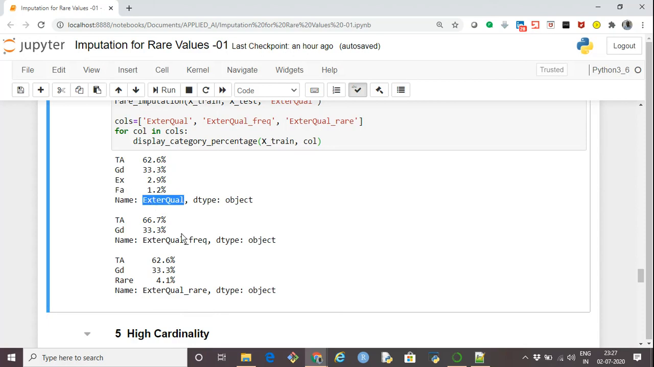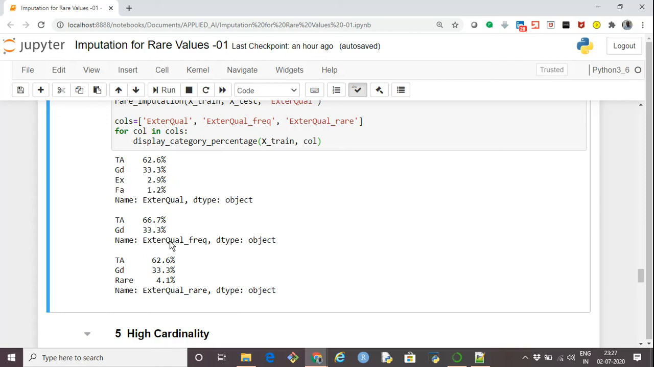Now, if you see in the most frequent method, after the imputation, we get only two categories. Why? Because those two were less than the threshold of 5%. These got merged with the most frequent. So 2.9 and 1.2 is 3.9 and 4.1. So 4.1 gets added to 62.6, so it becomes 66.7 percent. So the dominant category becomes more dominant in this case, and the rare categories are not there anymore.